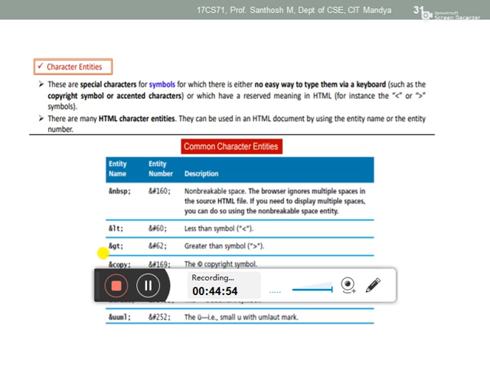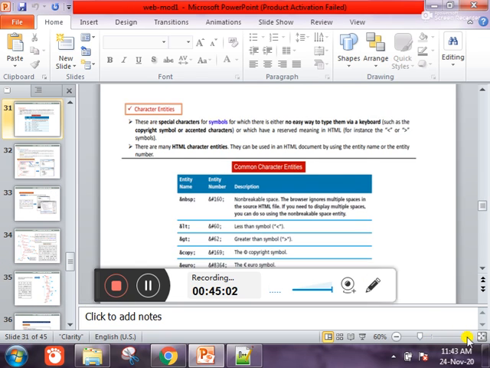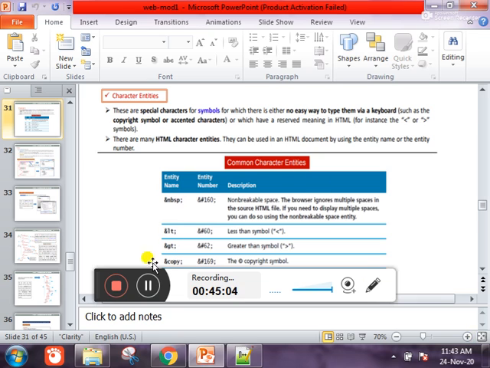For greater than, ampersand GT. Listen here and then write: for less than, ampersand LT; greater than, ampersand GT.